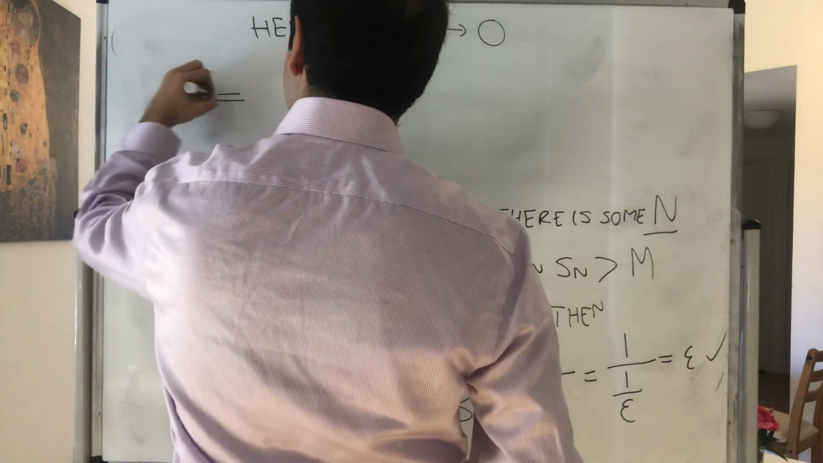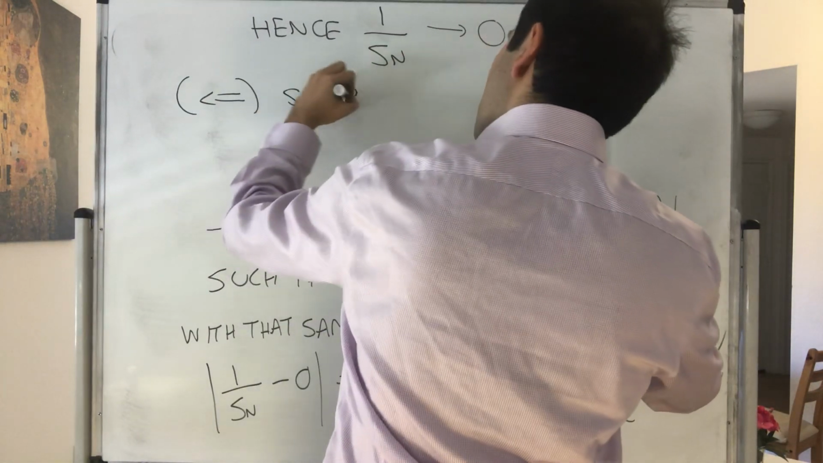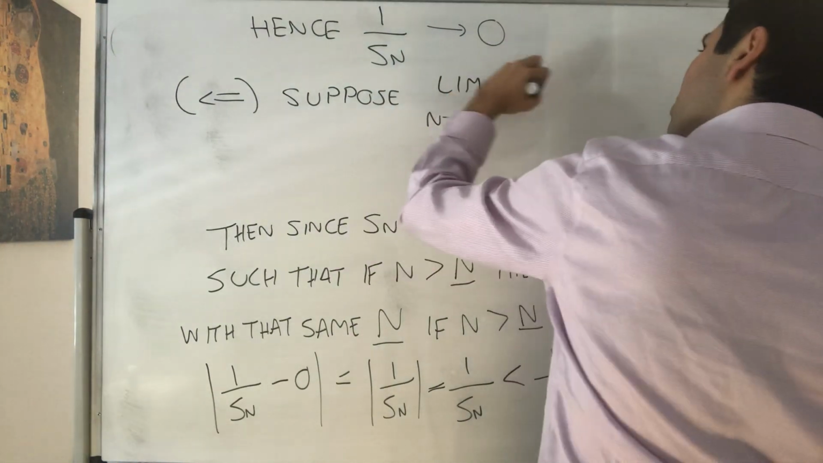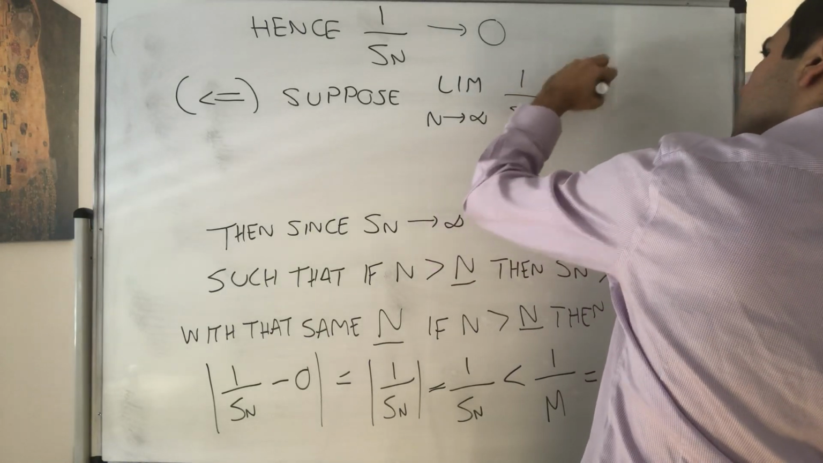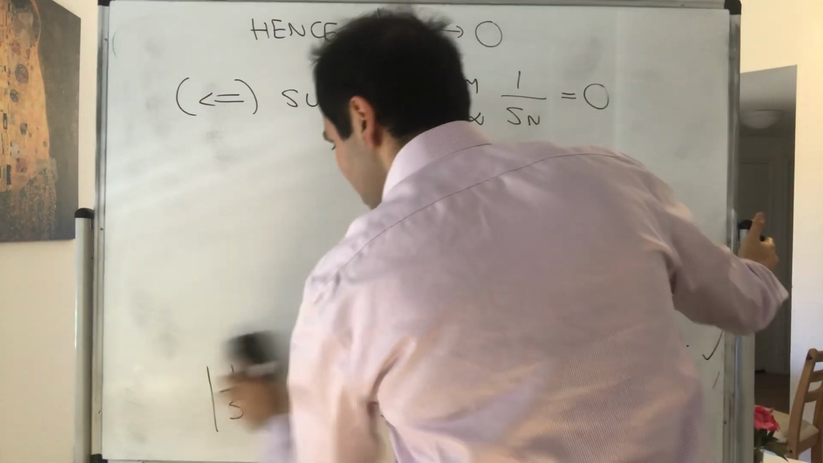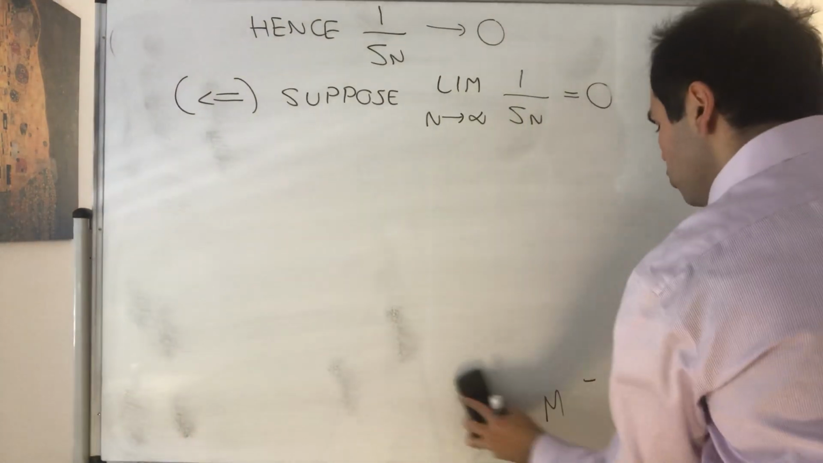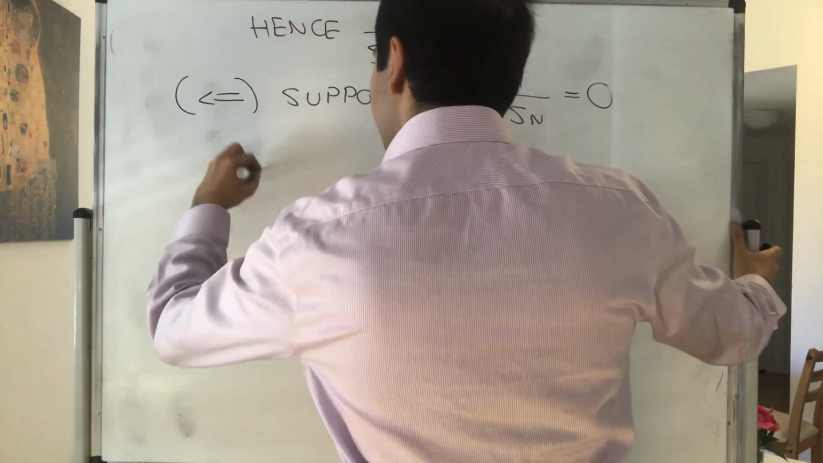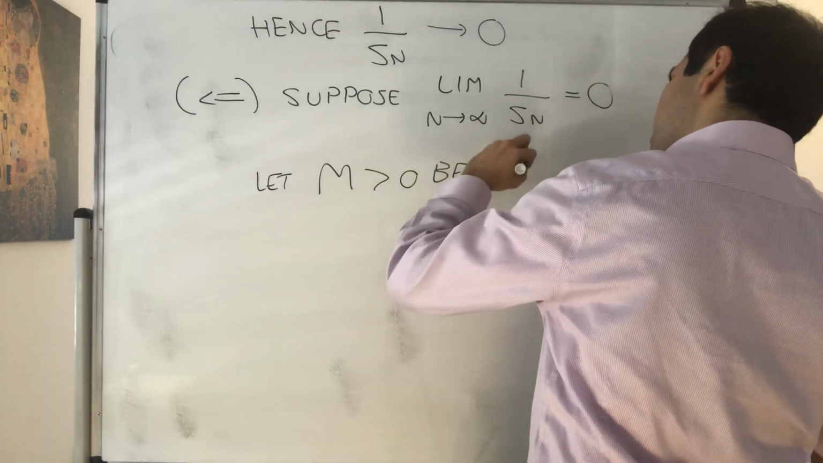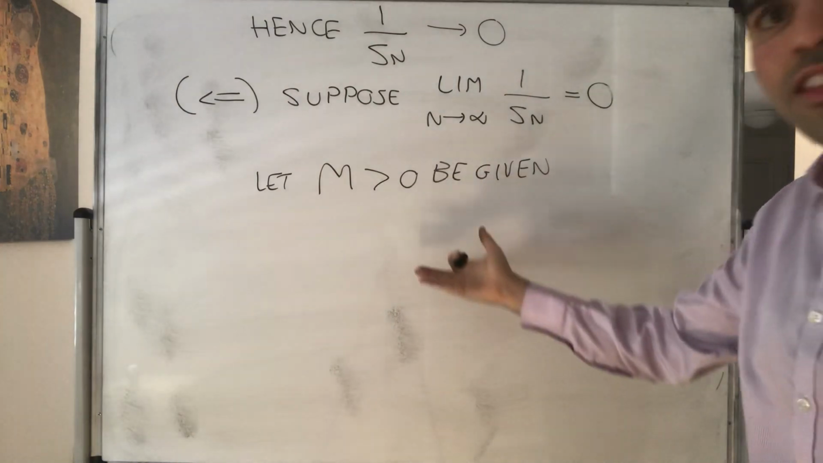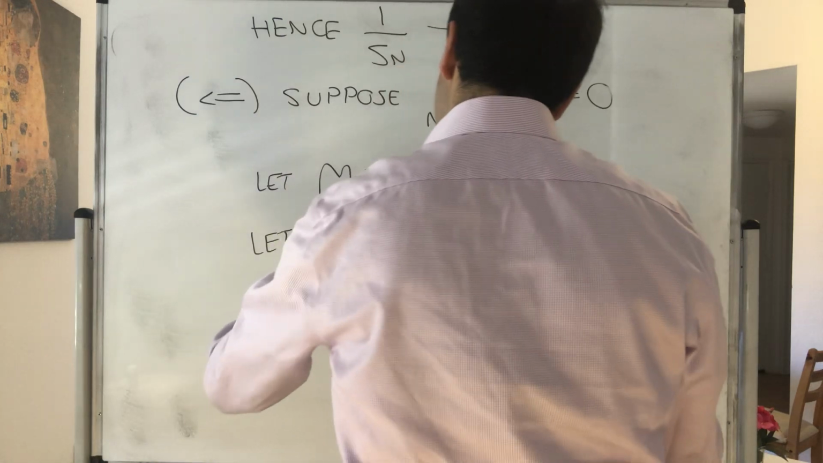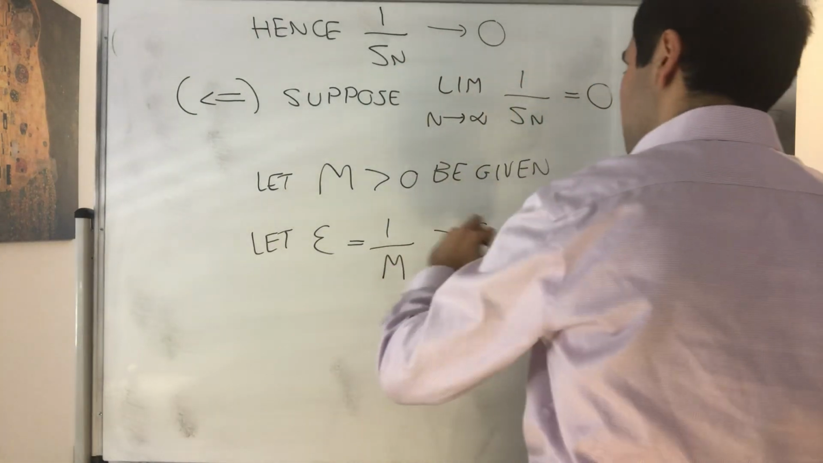On the other hand, suppose this thing is true. So 1 over Sn goes to 0. And what we want to show is that Sn is arbitrarily large. So suppose I give you a huge number. So let M be given. And in particular, if M is large, 1 over M is small. So let epsilon be 1 over M, which is positive.